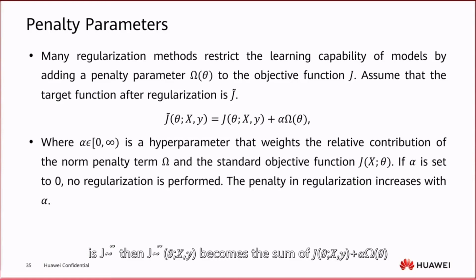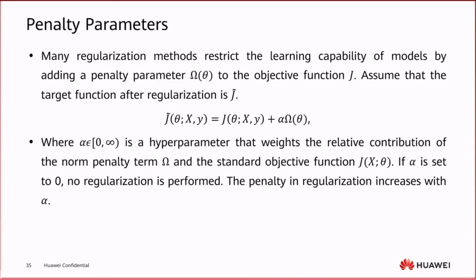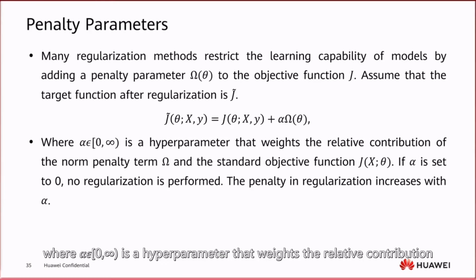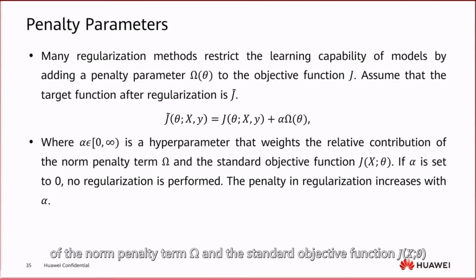Then J tilde of theta, x and y becomes the sum of J of theta, x and y, plus alpha omega of theta, where alpha, in the range 0 to infinity, is a hyperparameter that weights the relative contribution of the norm penalty term omega and the standard objective function J of x and theta.